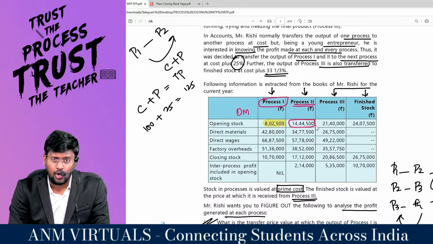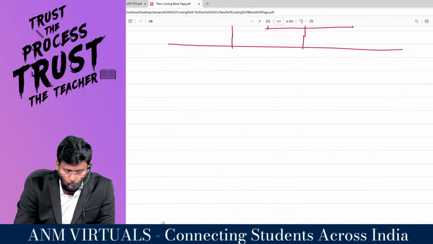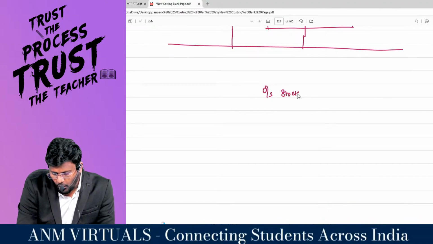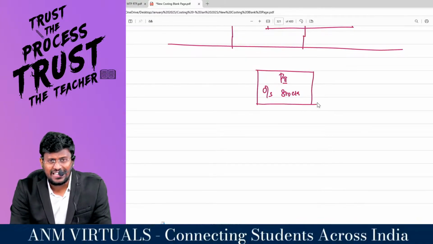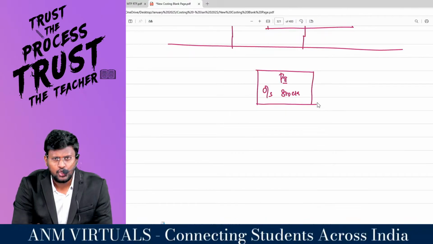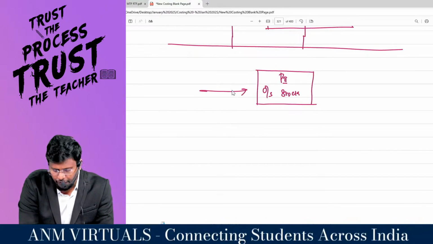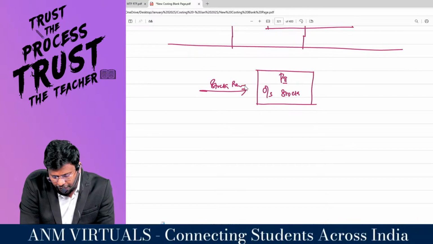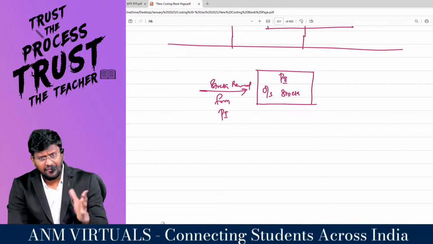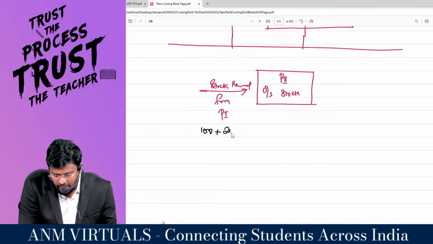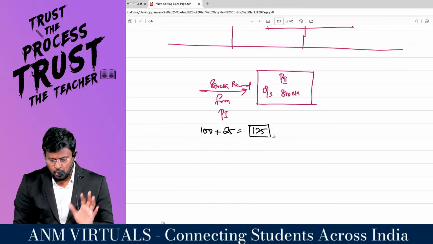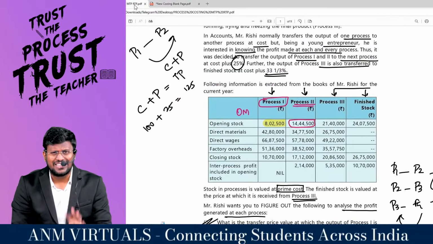How will they send the goods? If the cost to that department is 100, they will add 25 as profit and send it at 125 rupees. In this question, they have not asked us to calculate that.